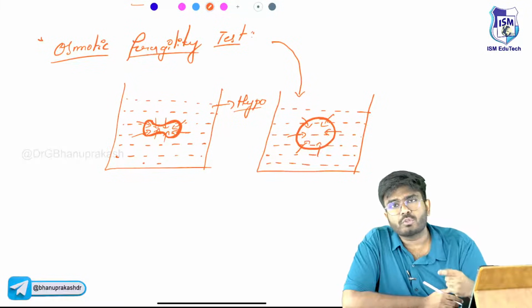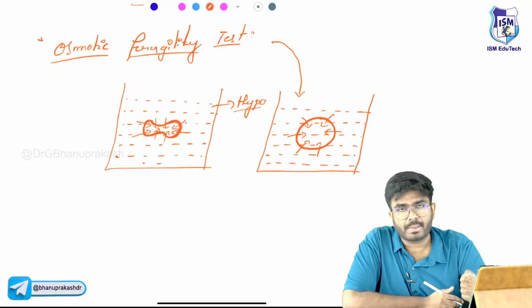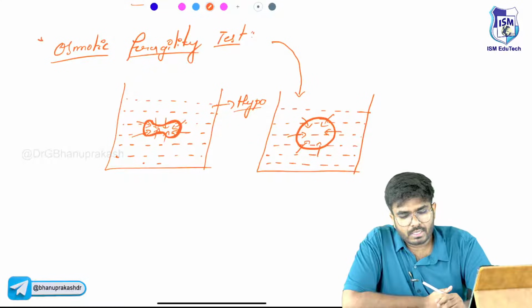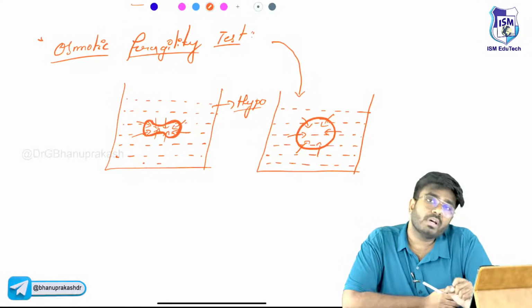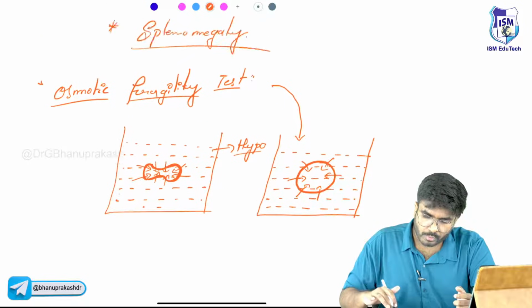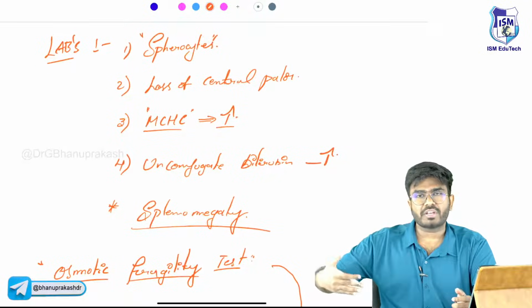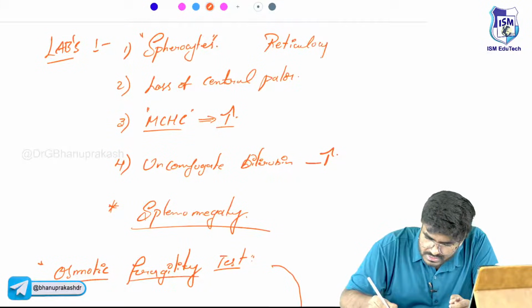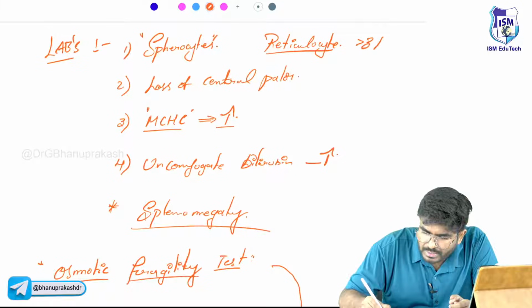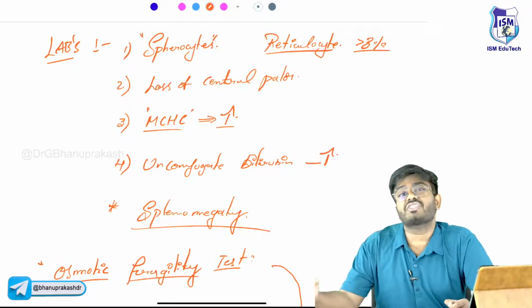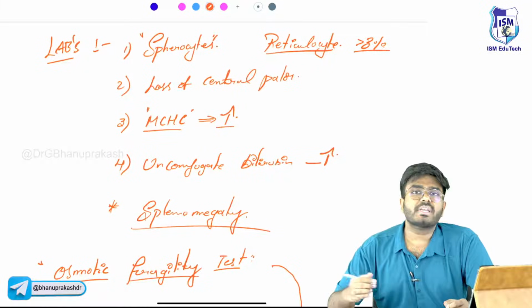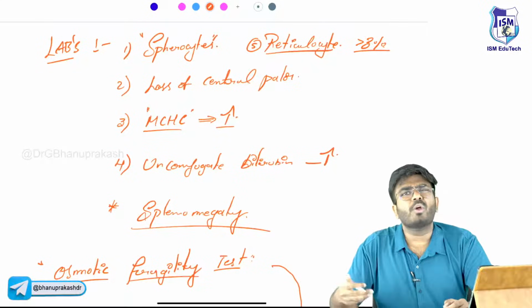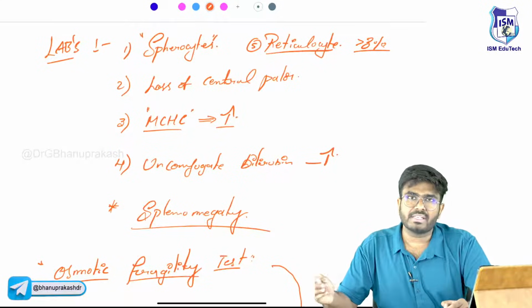Next, these patients are having hemolysis happening 24/7 in the spleen. As there is hemolysis, what will your bone marrow do? Bone marrow will try to produce more RBCs. Bone marrow is trying to react. So what happens to the reticulocyte count? Reticulocyte count is going to be more than 3%. So it's not an underproduction anemia, it's an over-destruction anemia or peripheral destruction anemia. During this process, the spleen is releasing more and more immature cells.